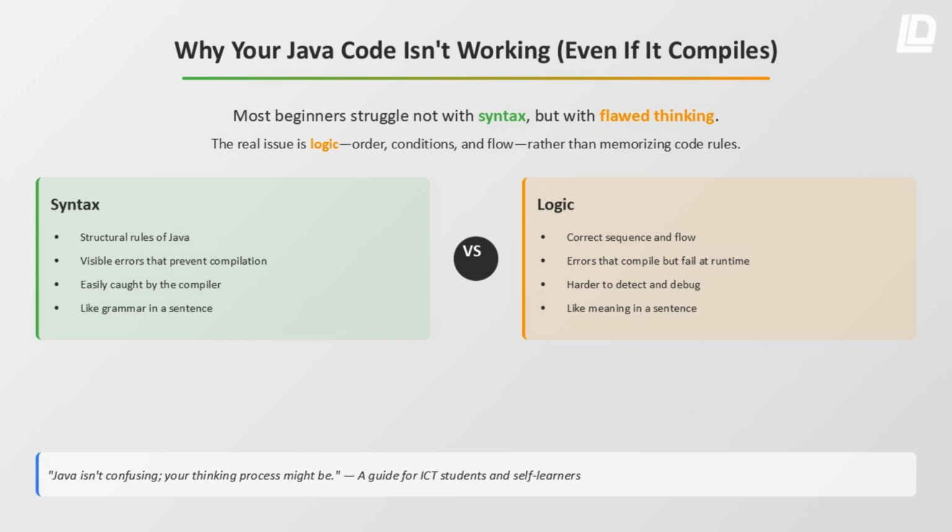Java beginners usually focus on syntax: semicolons, brackets, correct keywords. Syntax is important, but it's not the real enemy. Syntax errors are visible, loud, caught by the compiler. Logic errors are different. Logic errors compile successfully, run without crashing, and produce wrong results silently. A program that compiles is not necessarily correct. Syntax is like grammar, logic is meaning, and Java never checks meaning for you.